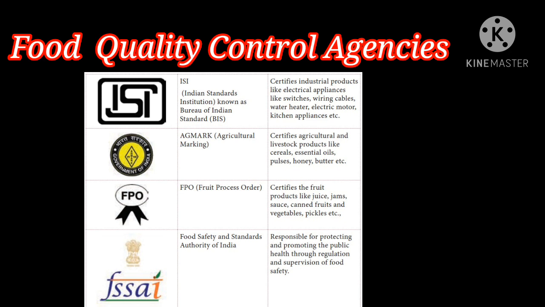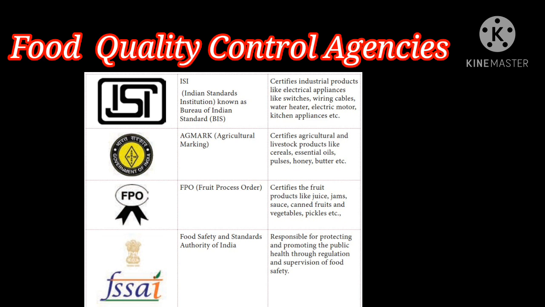Clear it, children? So what are the food control agencies? They standardize marks and role in food safety. First one, ISI, Indian Standards Institution. So what is the role of ISI? It certifies industrial products like electrical appliances. So electrical appliances, what are they? Switches, wiring cables, water heater, electric motor, kitchen appliances.